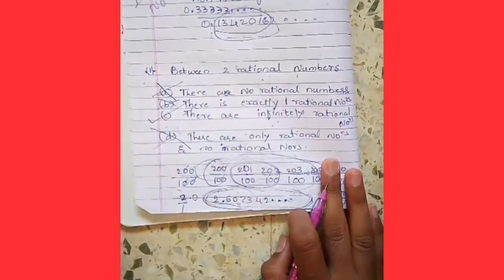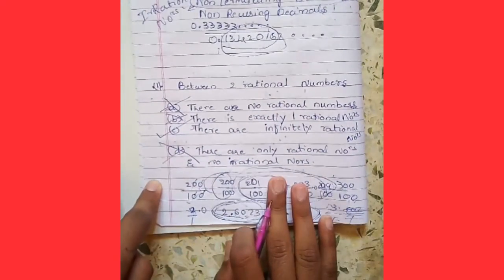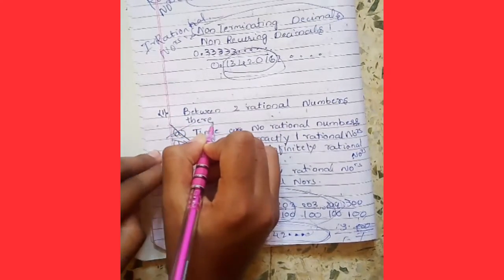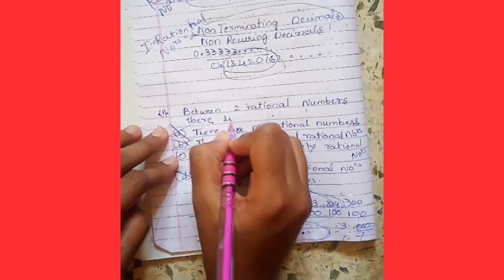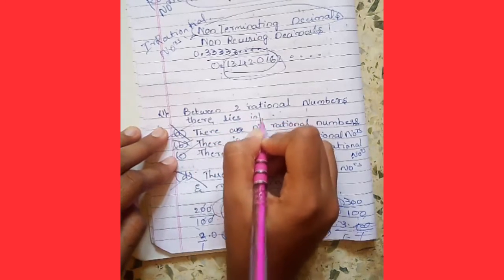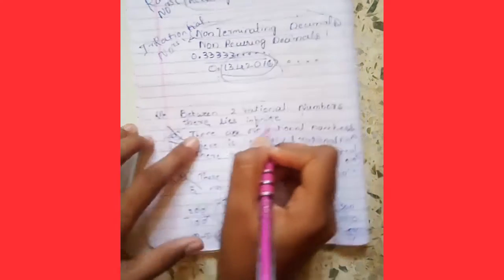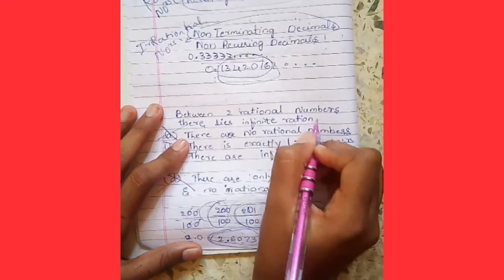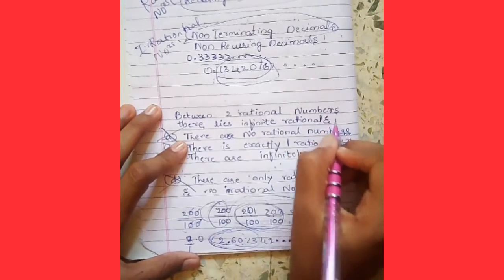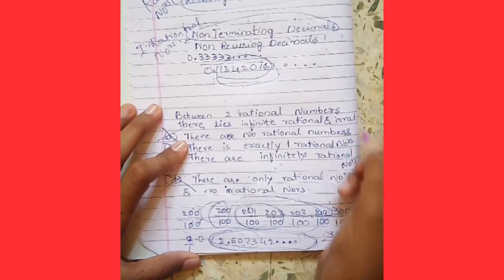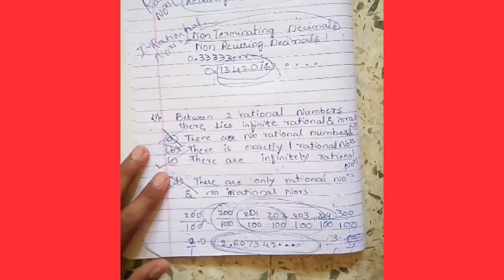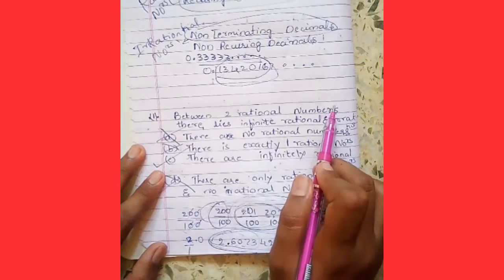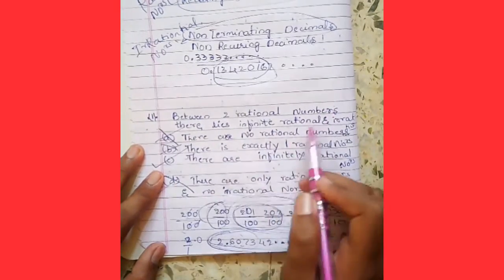Between two rational numbers there lie infinite rational and also irrational numbers.